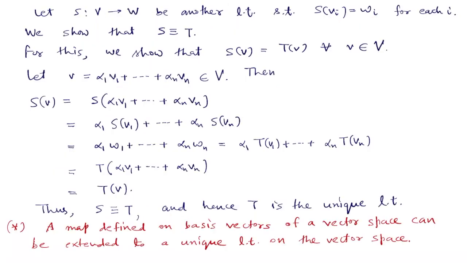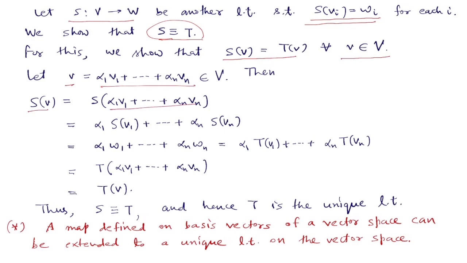We now prove the uniqueness of T. For this we take another linear transformation S from V to W whose behavior on basis vectors is the same as that of T. That means S of Vi is the same as T of Vi, that is, S of Vi is Wi for each i. We show that S is the same as the linear transformation T. To show that S is the same as T, we have to show that S of v is T of v for all vectors v in V. So let us pick a vector v in V. Then S of v is equal to S of this vector.